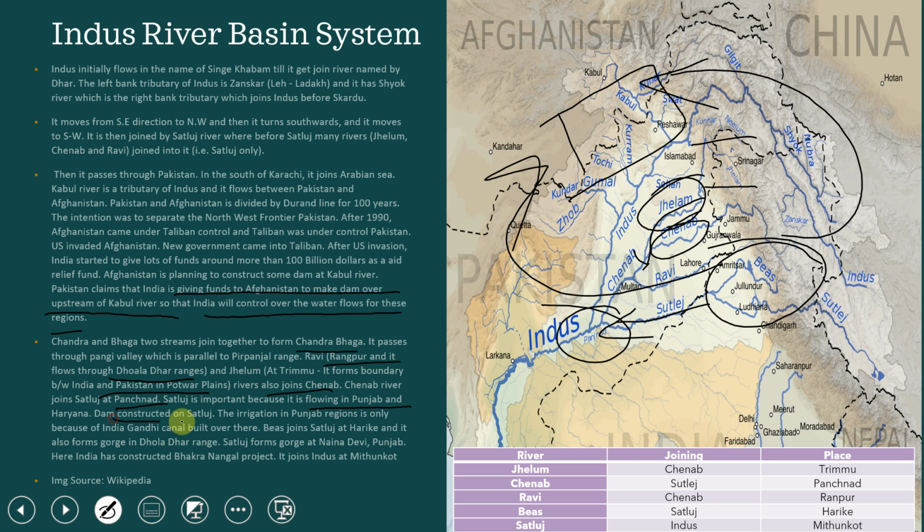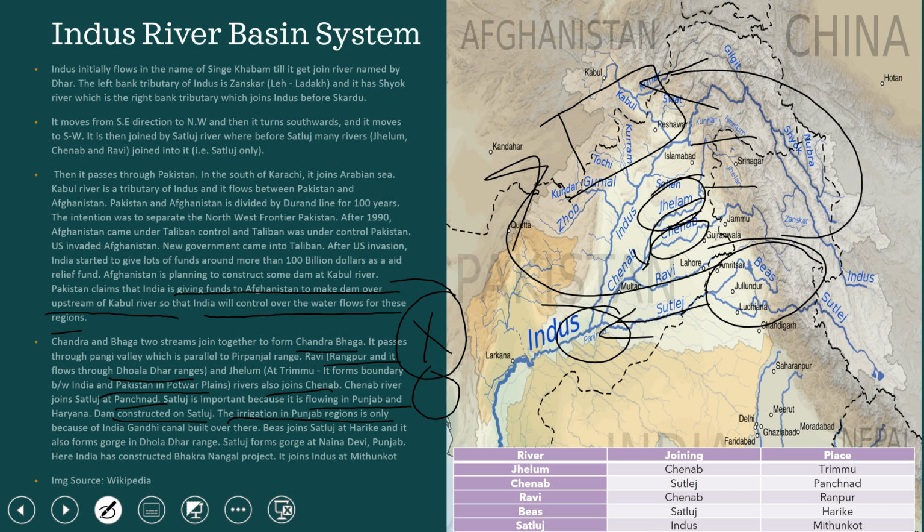A dam constructed on Satluj provides irrigation facilities to Punjab, and this is also one of the strategic points of India, where they control the water flow into Pakistan. As per the treaty between India and Pakistan, India can't stop water flowing into Pakistan, but the treaty did not say that India can't construct dams over it. So India can do infrastructure development over those river regions.